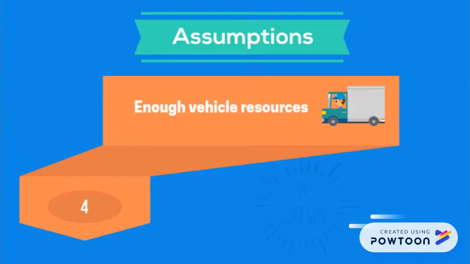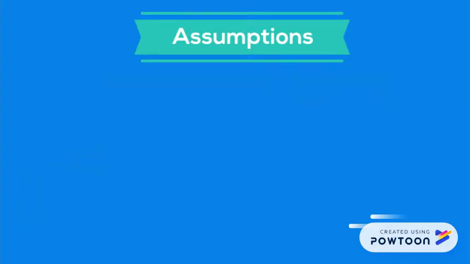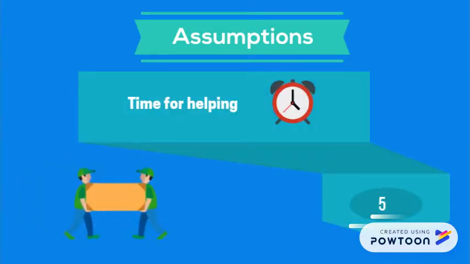Fourth, it is assumed Sunrun owns enough vehicles to move at least 8 crews. Finally, a crew that ended its assigned job will not help another crew if the estimated time of arrival to the other site is past 4 p.m.